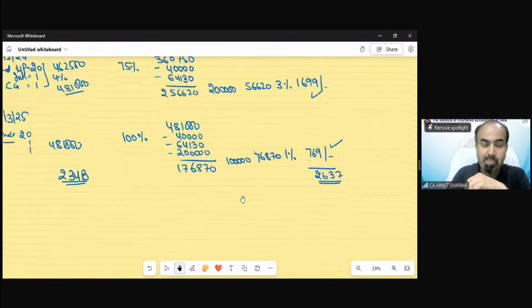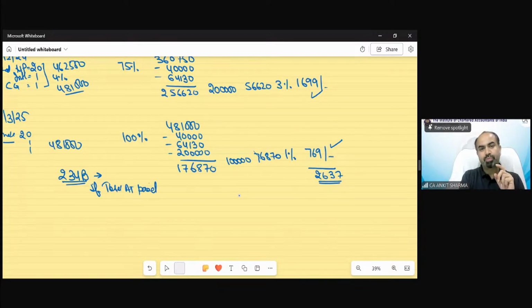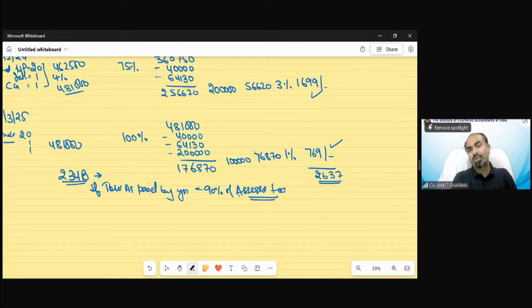When is 234B interest going to be applicable, and you need to tell me in this question whether 234B applies or not. 234B is saying that if the total advance tax paid by you is less than 90% of assessed tax, whatever tax you have assessed, whatever your actual tax liability.